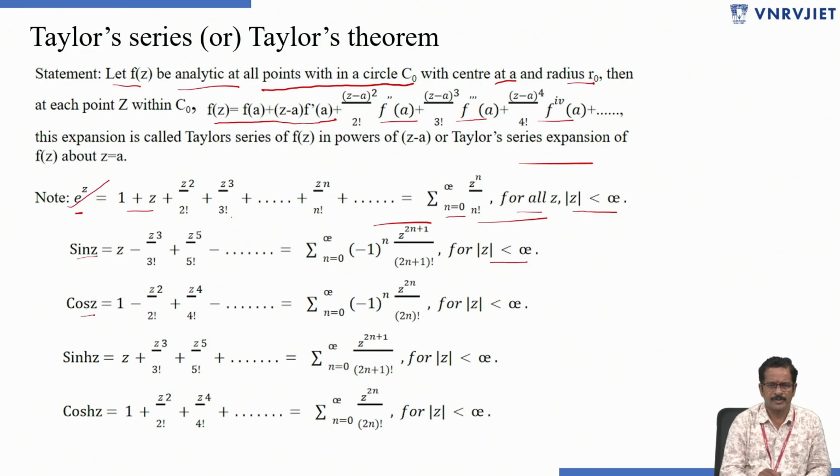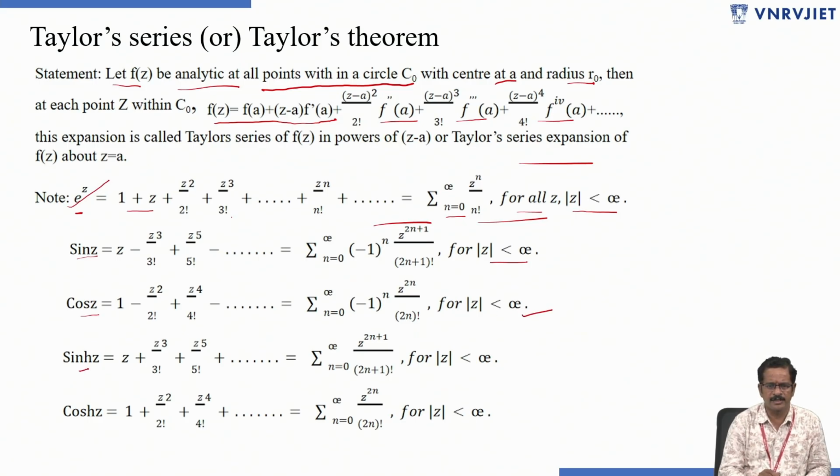Similarly, cos z equals 1 minus z square by 2 factorial plus z power 4 by 4 factorial minus and so on, which equals summation n equals 0 to infinity minus 1 whole power n z power 2n by 2n factorial, for mod z less than infinity.